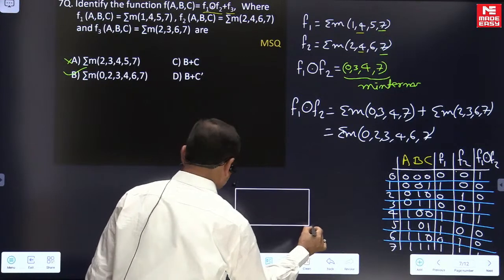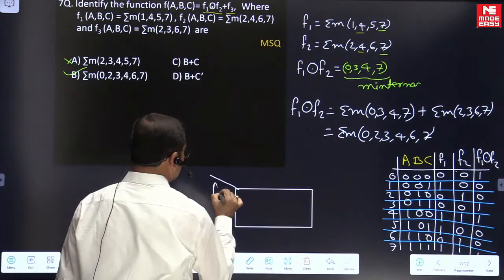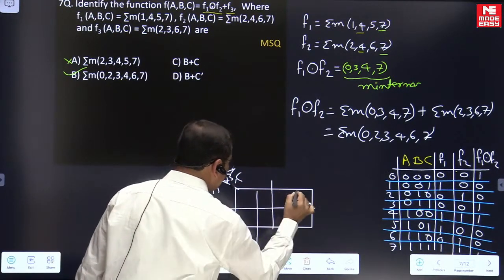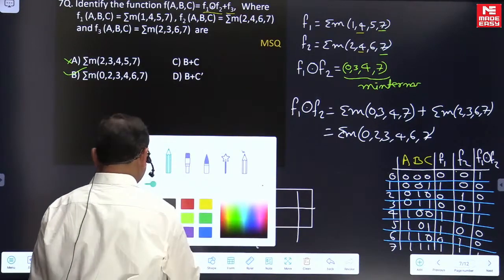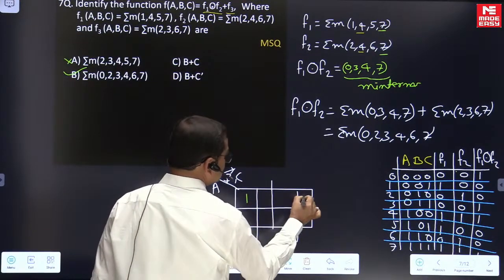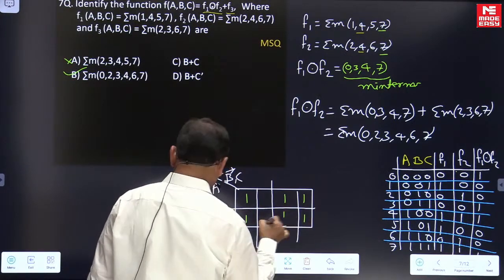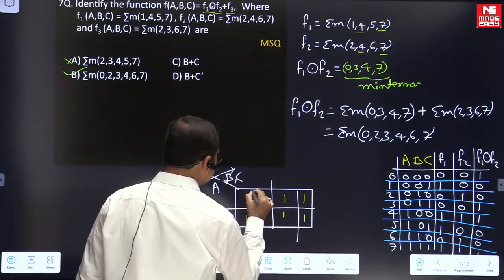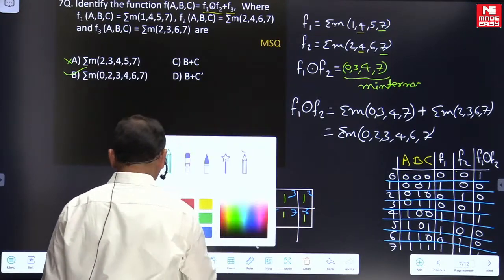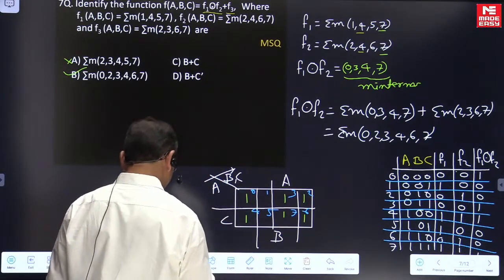So the function we are looking at here is on 3 variables, A, B, C, right? So if you look here, the minterms we have are 0, 2, 3, 4, 6, 7. Hopefully you have reasonable practice with these K-maps, so there is no need to write the cell numbers.